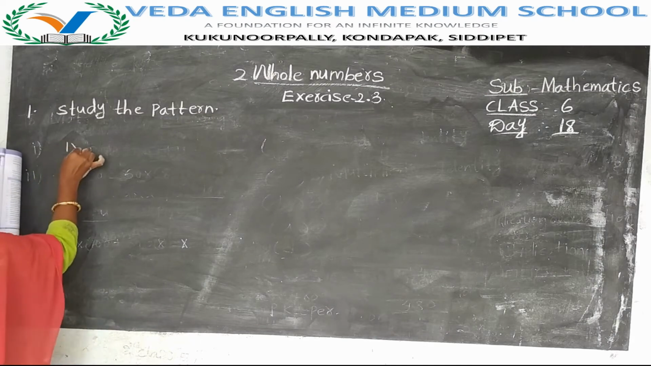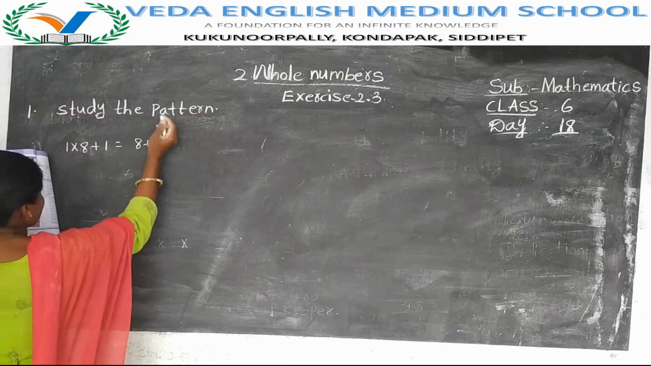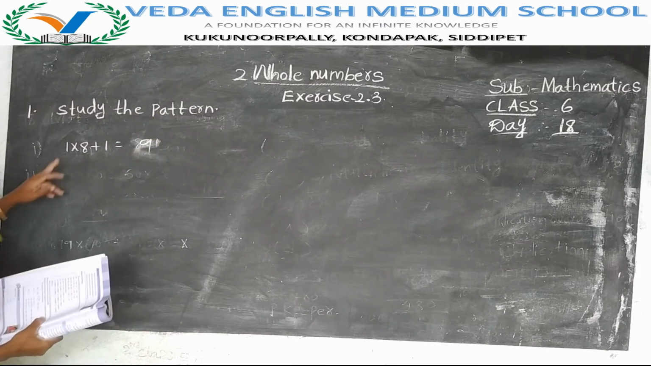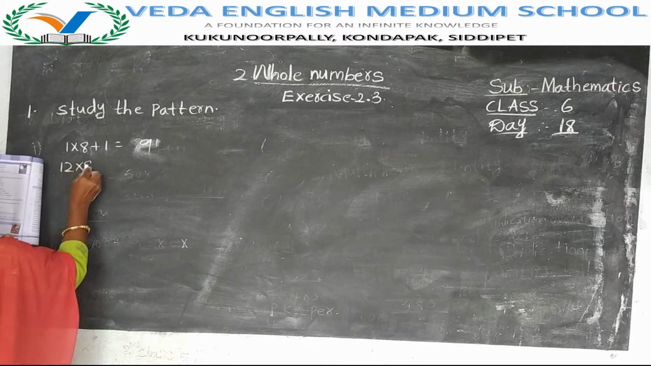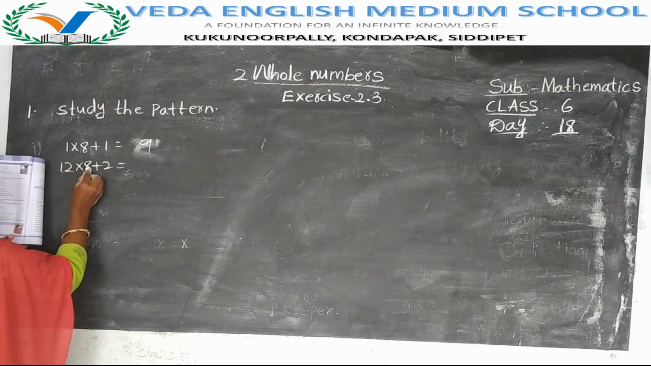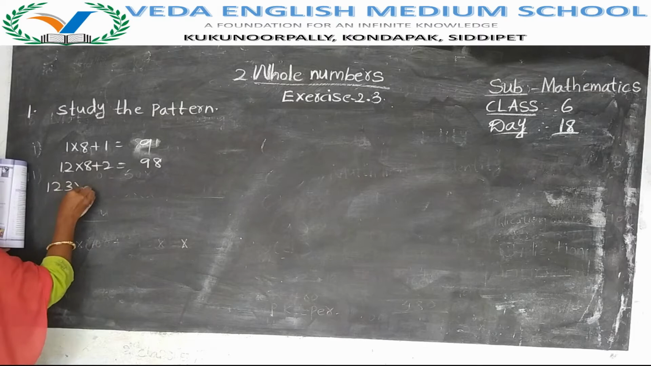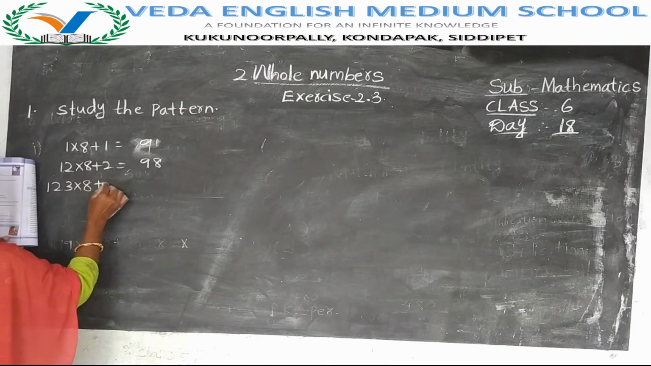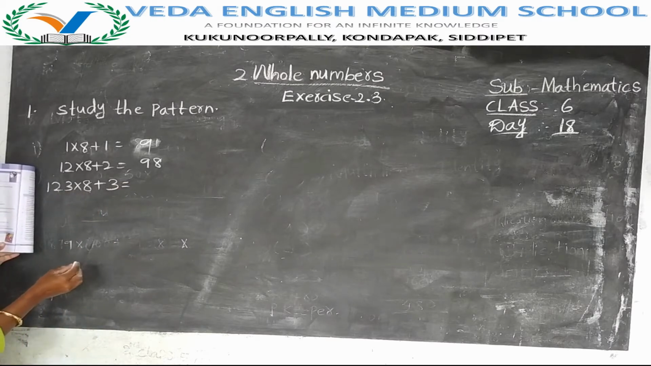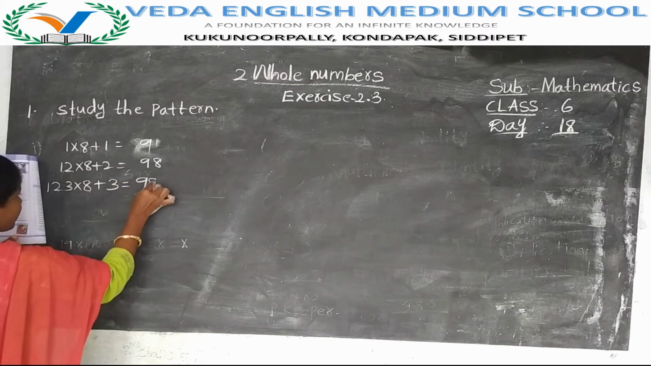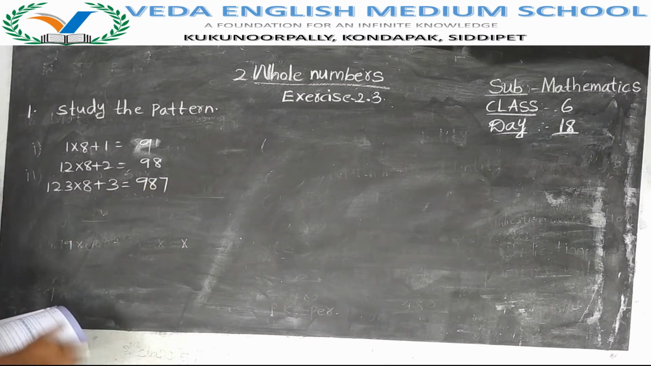Then 1 into 8 plus 1, that is 8 plus 1 is equal to 9. They have given it directly. Next, 12 into 8 plus 2: 12 8s are 96, 96 plus 2 is 98. Next, 123 into 8 plus 3: 123 into 8 is 984, 984 plus 3 is 987. They have given 2 more up to 5.